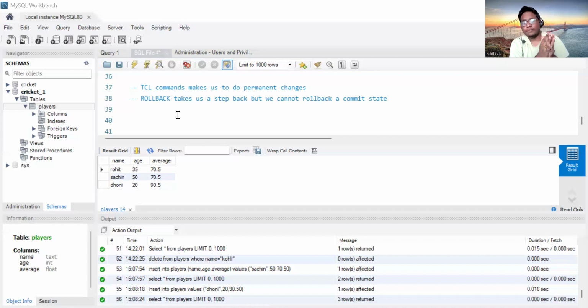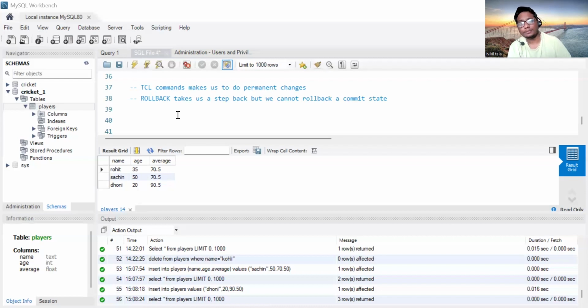The changes will not be available with respect to DML commands. So TCL comes into the picture to make those changes permanent. As said before, TCL has two main commands: one is commit and the second one is rollback.